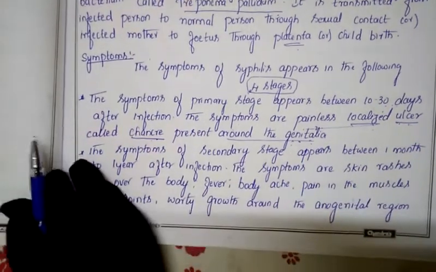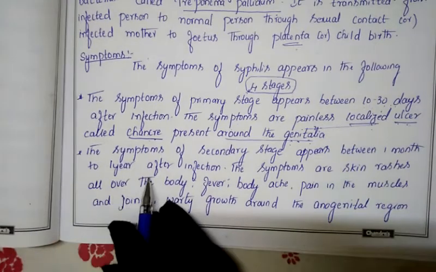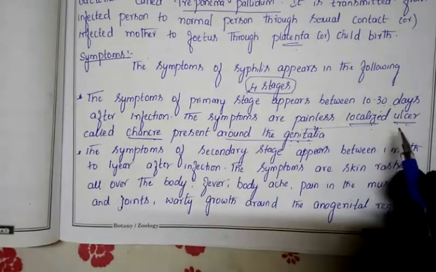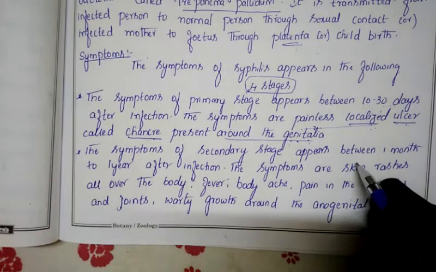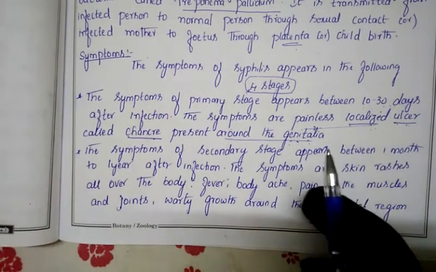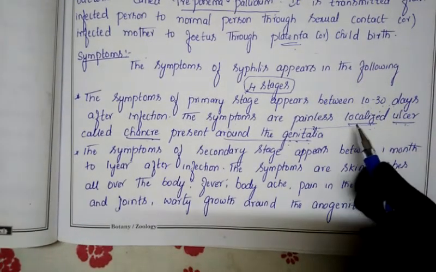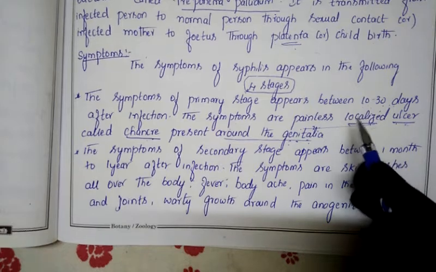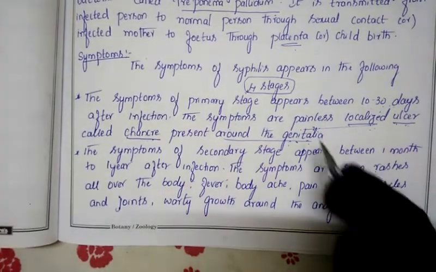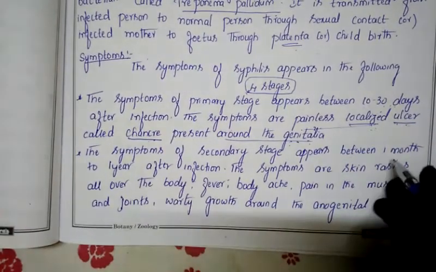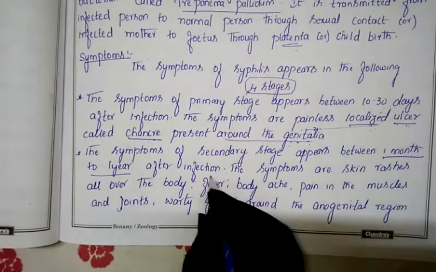Next, the secondary stage. The symptoms of the secondary stage appear between 1 month and 1 year after the infection. So after 1 month, these symptoms will be shown. The next symptoms take 1 month to 1 year to show. So how long will it take? It will take up to 1 year. That means from 1 month to 1 year, it takes for the symptoms to show after the infection.